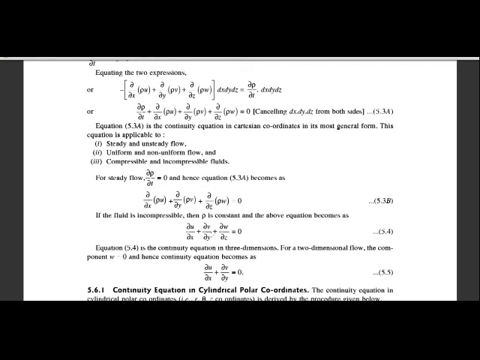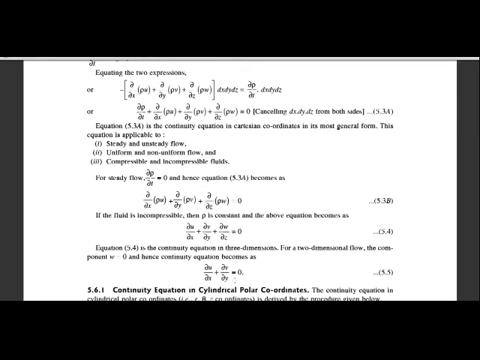For two-dimensional flow, we are considering only the x and y directions. The component of velocity in the z direction is 0. So the continuity equation becomes ∂u/∂x plus ∂v/∂y is equal to 0. This is the continuity equation for two dimensions.